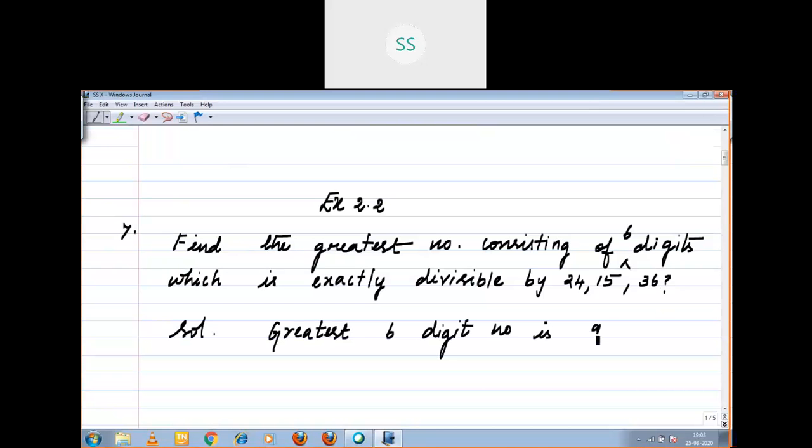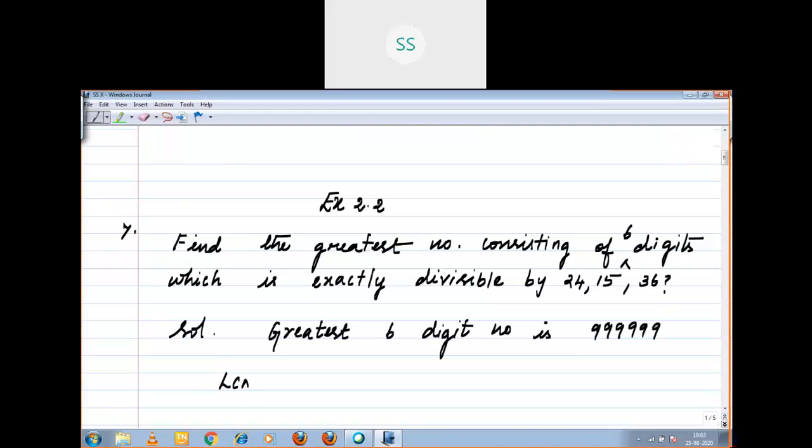Greatest 2 digit number, greatest 3 digit number means you people used to say 999 like that. So here also 6 nines will come, right? 6 digit number which is exactly divisible by 3 numbers are there. First you should find out the LCM of these 3 numbers. Use that and divide your greatest 6 digit number, right?